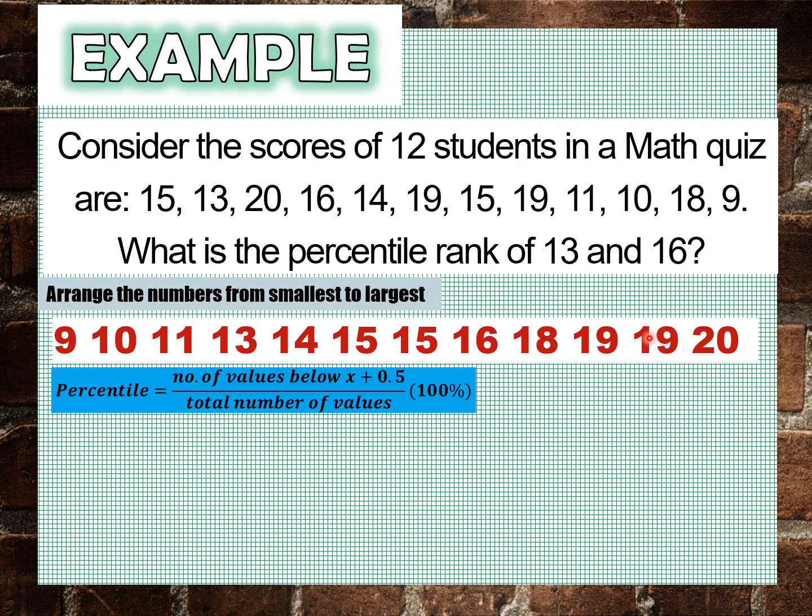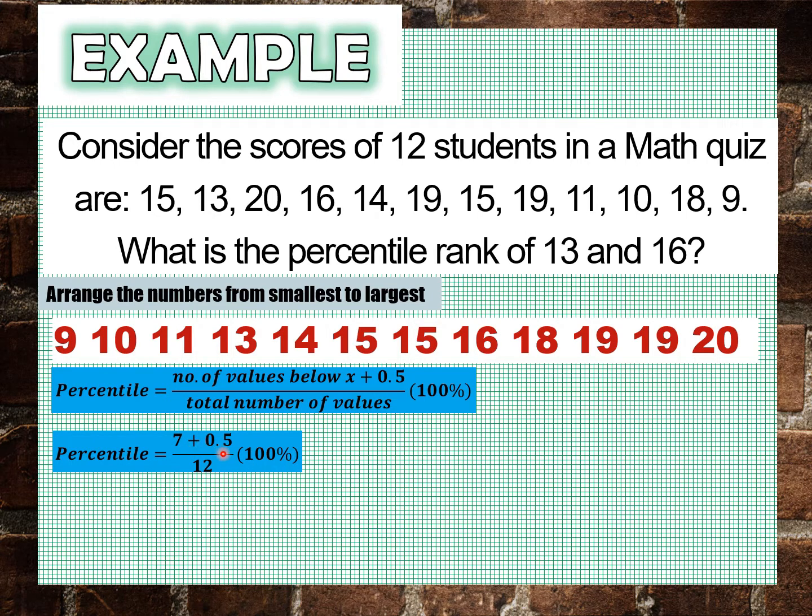Next, isolve naman natin yung percentile rank ng 16. So, using the same formula, we have number of values below x plus 0.5 divided by total number of values times 100%. So, i-locate muna natin yung 16. Ang 16 ay nandito. Bilangin natin lahat ng numbers sa left side niya or yung numbers na mas mababa sa kanya. So, we have 1, 2, 3, 4, 5, 6, 7. So, we have 7 tapos plus 0.5 divided by 12, yung total number of values, and times 100%.